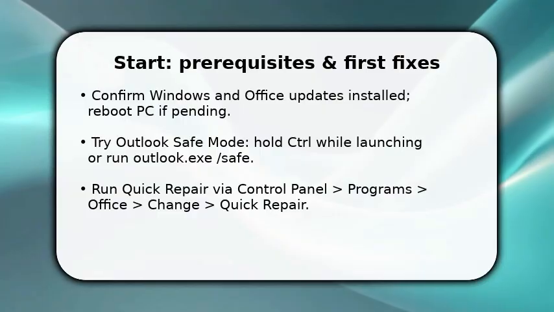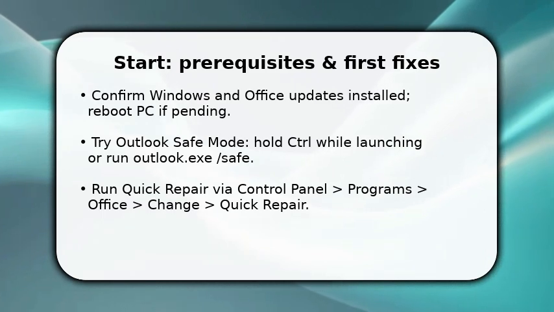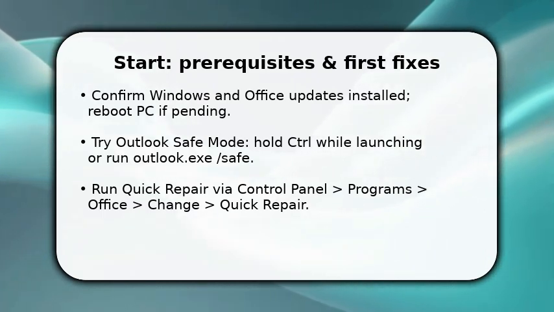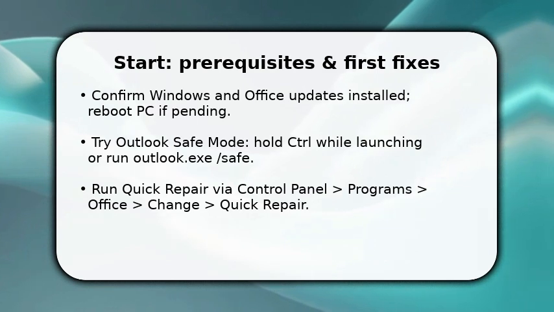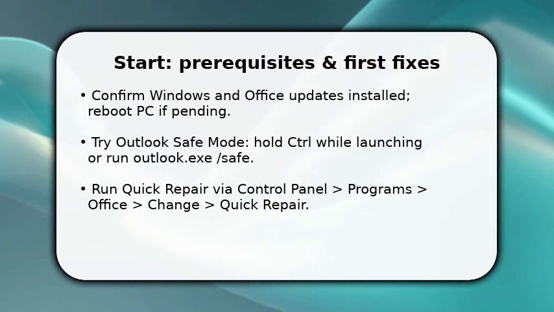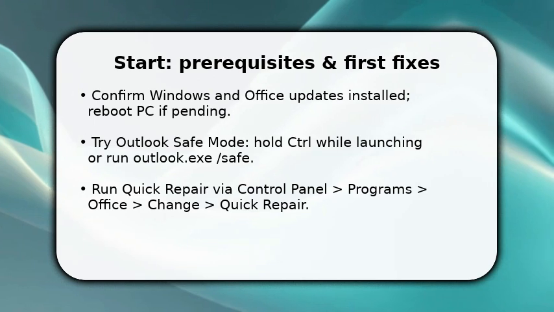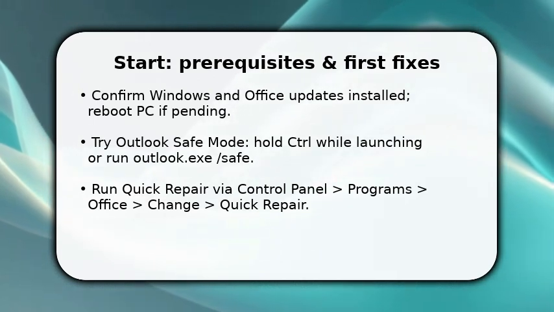Enjoy the video. You begin by ensuring the basics are done. Install pending Windows and Office updates and reboot to clear temporary locks. Once done, start Outlook in safe mode by holding Control while opening it or running Outlook.exe /safe. This disables add-ins so you can isolate the issue.